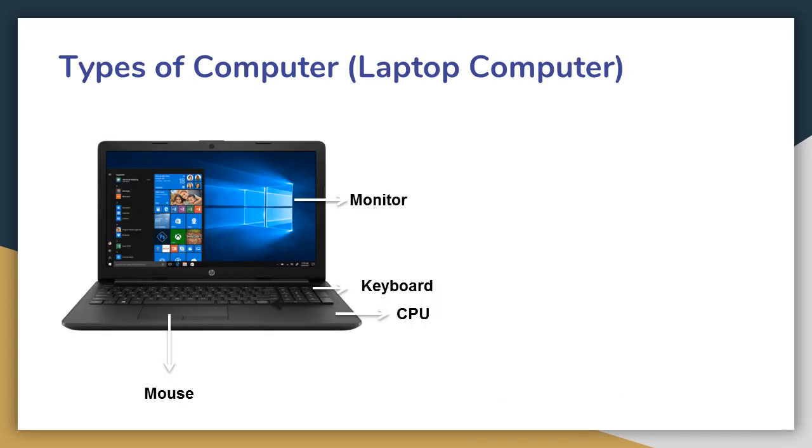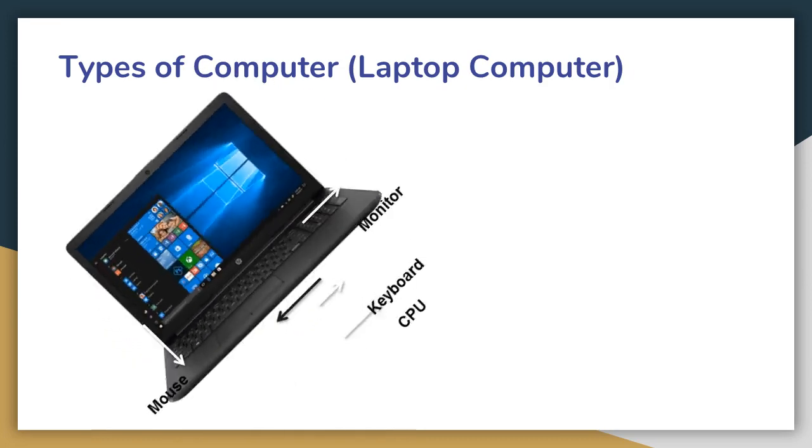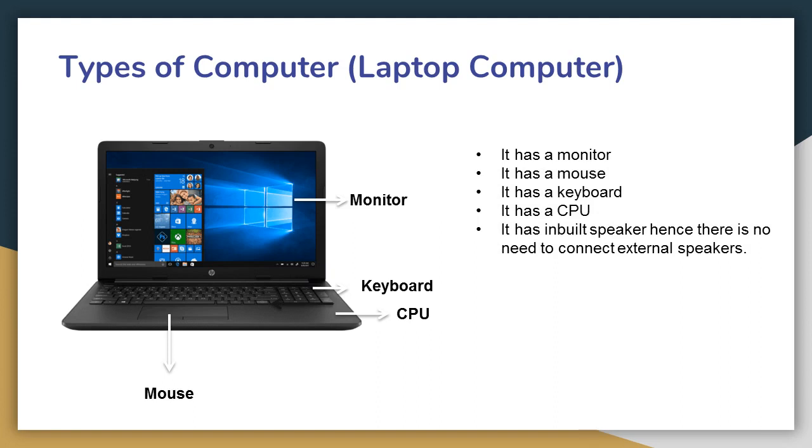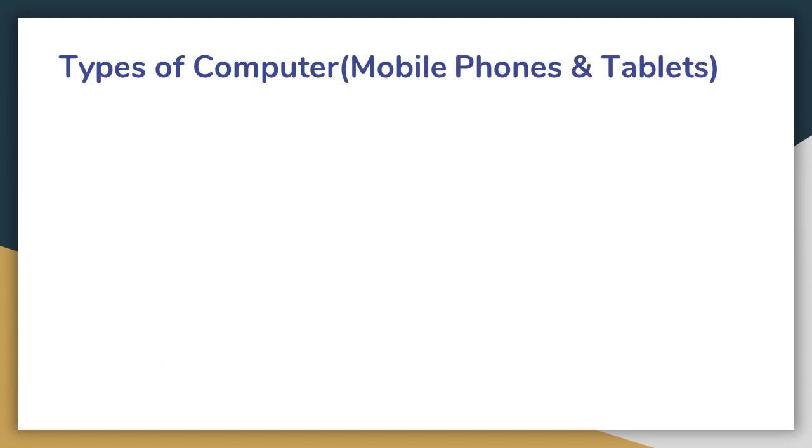Types of computer. Laptop computer. This is a laptop computer. It has a monitor. It has a mouse. It has a keyboard, a CPU. It has inbuilt speaker, hence there is no need to connect external speakers. It is lightweight. It is portable so you can carry it from one place to another.